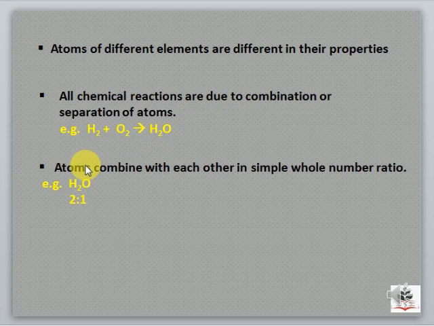The last point of Dalton's atomic theory is atoms combine with each other in simple whole number ratio. For example, here I have water, H2O. The ratio between hydrogen and oxygen in water is 2:1. It's not possible that fractions or parts of hydrogen will react with oxygen, like 0.5 of hydrogen will react with 0.9 or 1.5 of oxygen. It's not possible. Whenever atoms combine together to form a compound or a molecule, they will always combine in whole number ratio.